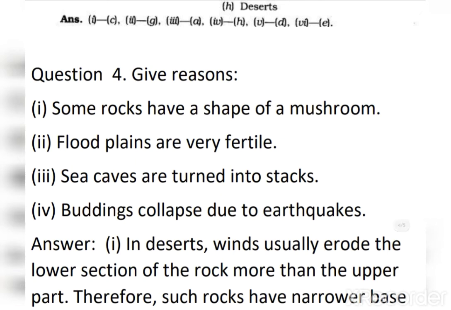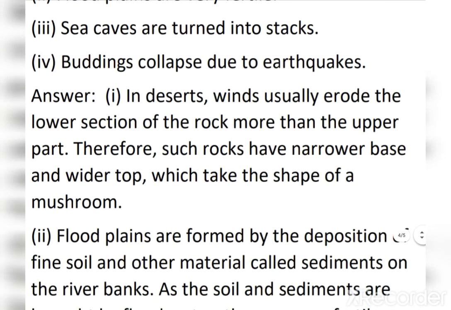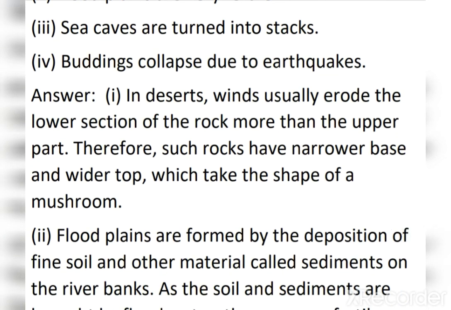Question number 4, give reasons. Some rocks have the shape of a mushroom. In desert, wind usually erodes the lower section of the rock more than the upper part. Therefore, such rocks have a narrow base and wider top, which take the shape of a mushroom. So in desert you can find mushroom rocks.